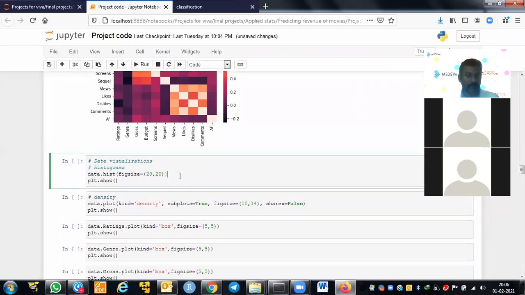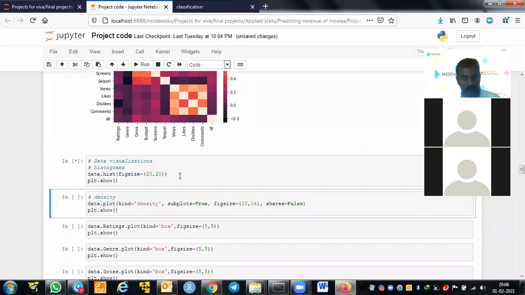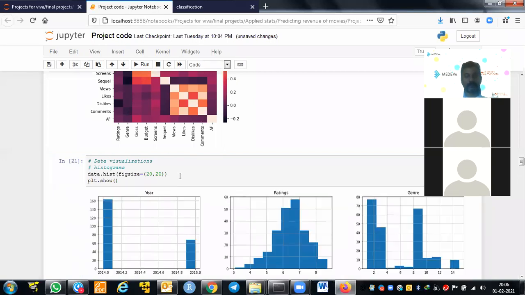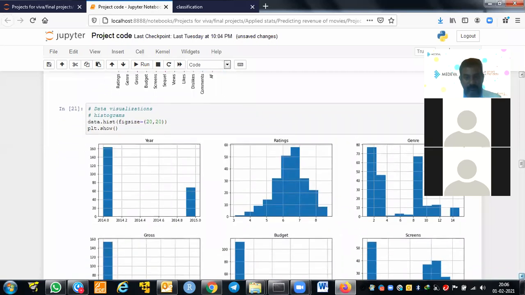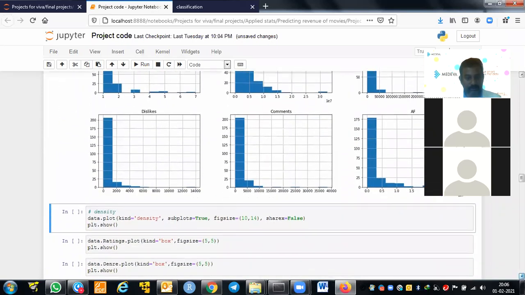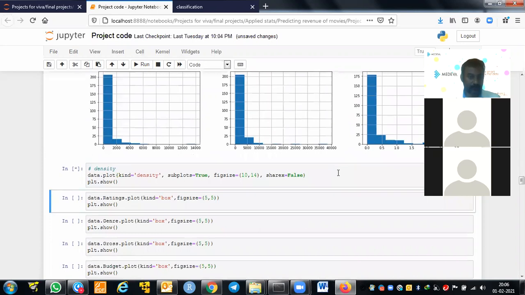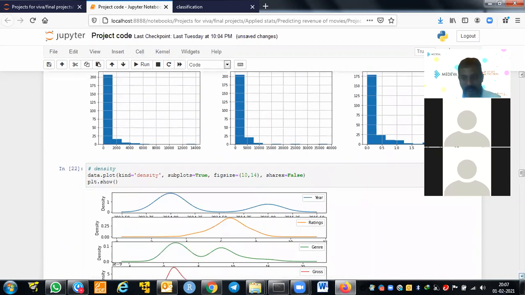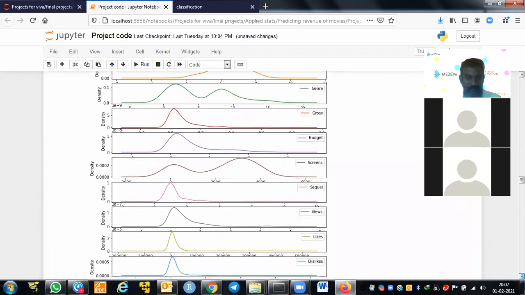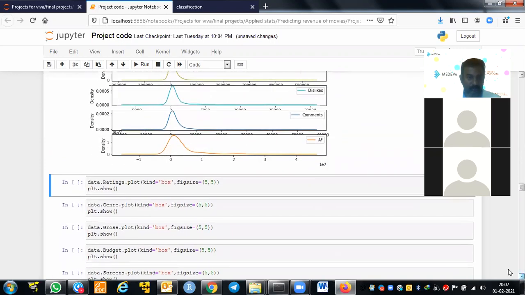And then you can see the histograms for all the continuous variables. It will take time. This is what will give the shape of all the distributions. Then you also see the density plot, whether they are following normal distribution or not for all the charts. Even if it is not following normal distribution, this is what some kind of distributions we can see: positively skewed, binormal, some follow normal distribution.